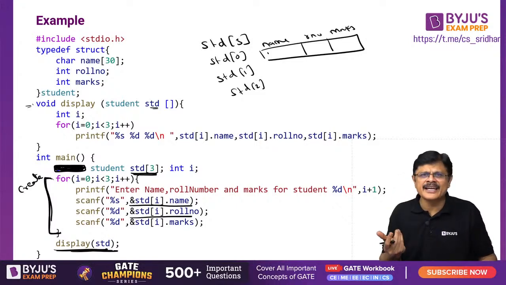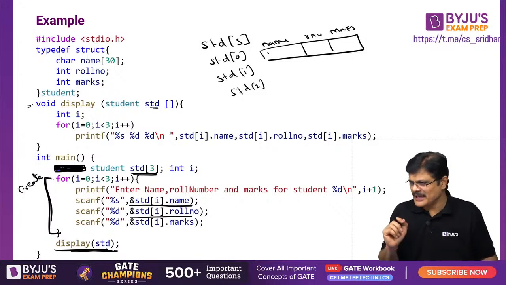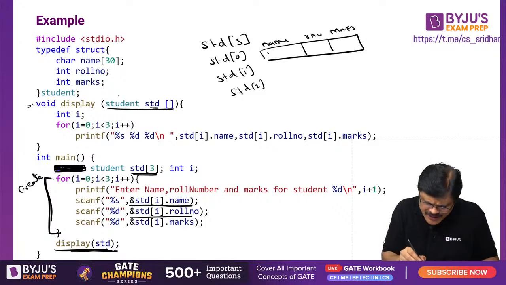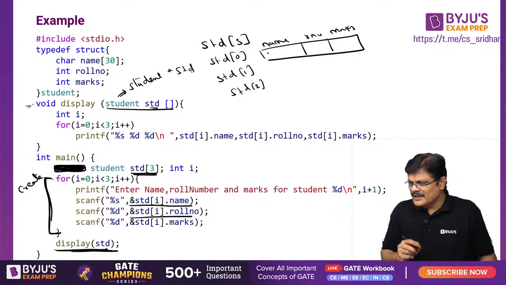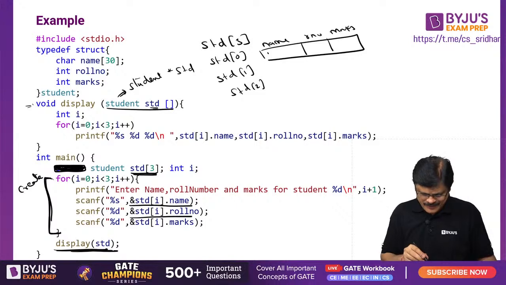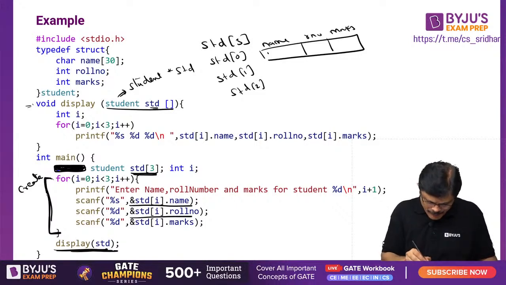See, any array is automatically a pointer, my dear friends. So when you send an array, you are actually sending the pointer. Am I clear? Where you want to write student star STD? Yeah, here you can write student star STD. Yes, you can write student star STD. Yeah, very good. Correct. Super. You people are rocking, sir. Okay, people know much better and you are rocking.